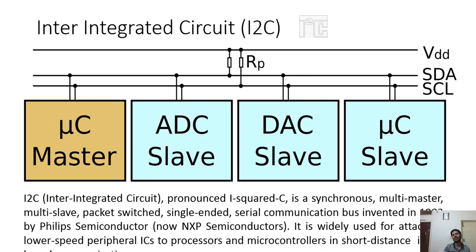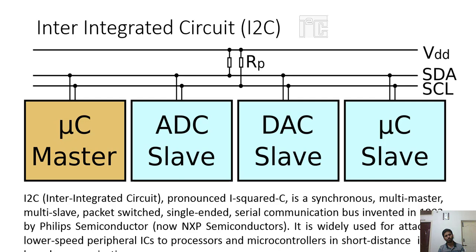If it is 10 bit, theoretically we can connect 1028 slaves. Practically we can connect around 1008 slaves, but normally we are not going to connect that many slaves. We are going to connect a handful of slaves, maybe 2, 3, 4, 5, not more than that in real time. So this is the structure of I2C.